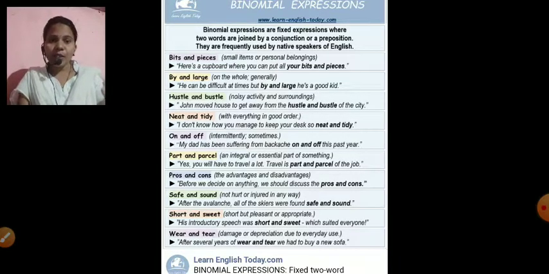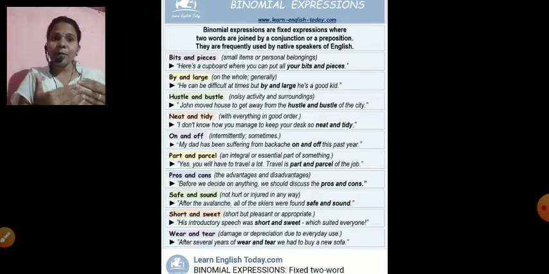So here I selected a few binomials for you. See here, bits and pieces. Okay, children, bits and pieces, you don't separate it. It is not like "little bit" and "pieces". It gives a different meaning rather than the original meaning it has. Small items or personal belongings.